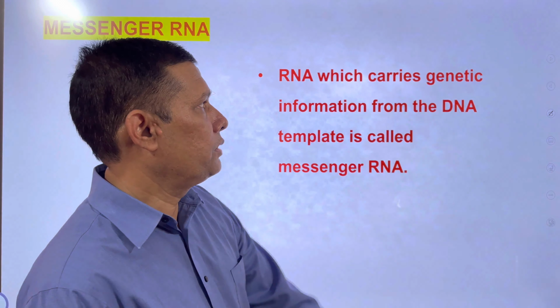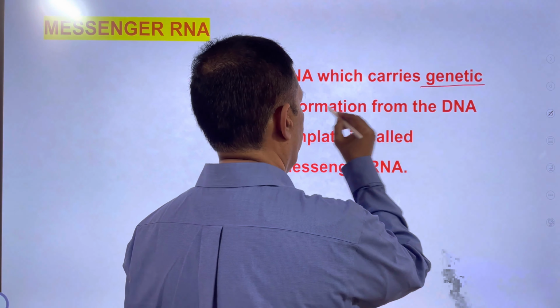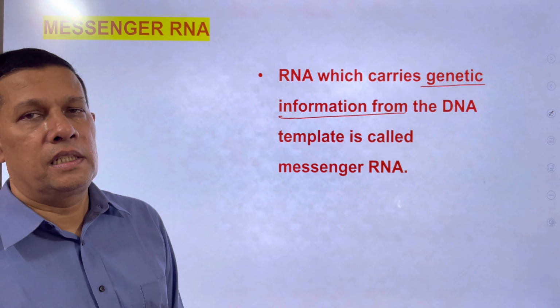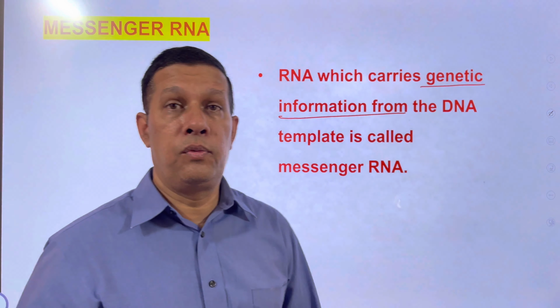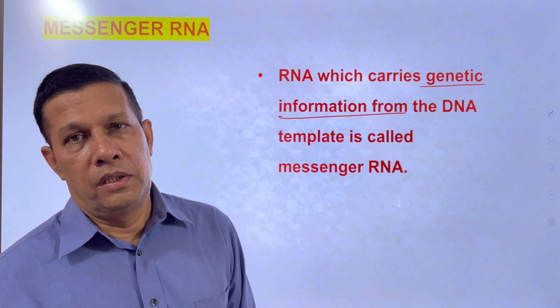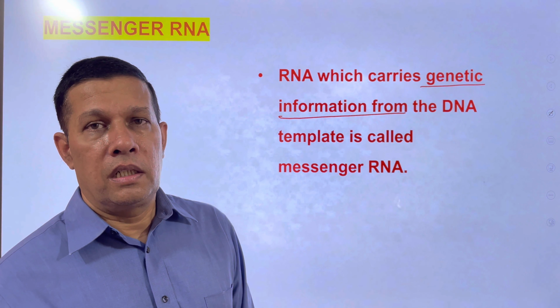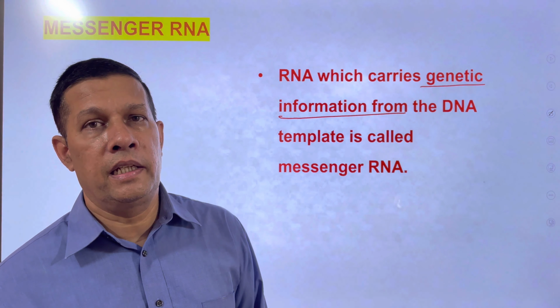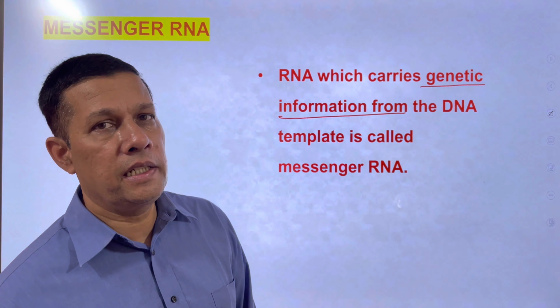So RNA which carries the genetic information from the DNA template is called as a mRNA. Full form is messenger RNA. So where from mRNA is formed? A strand of DNA that is called as a DNA template.